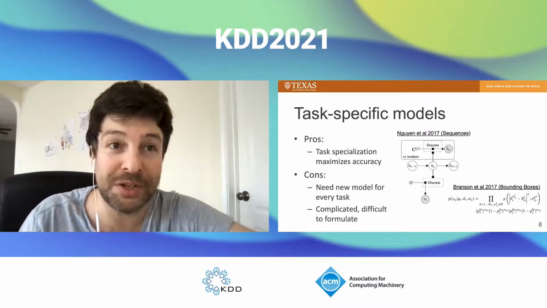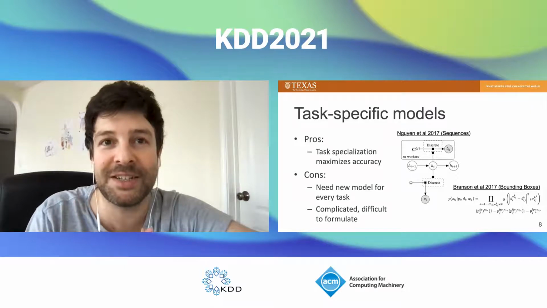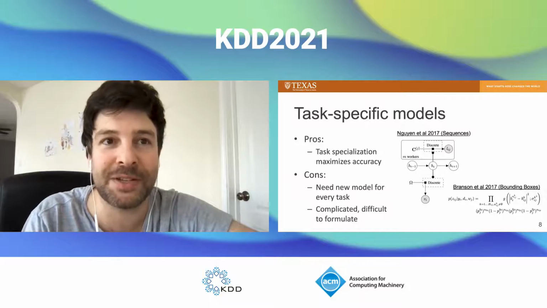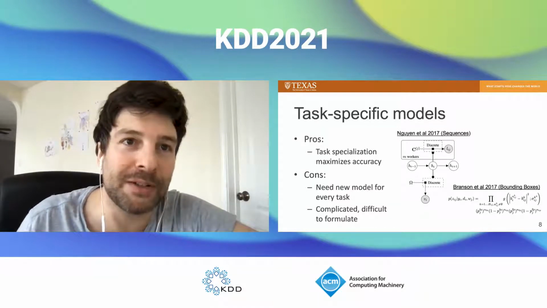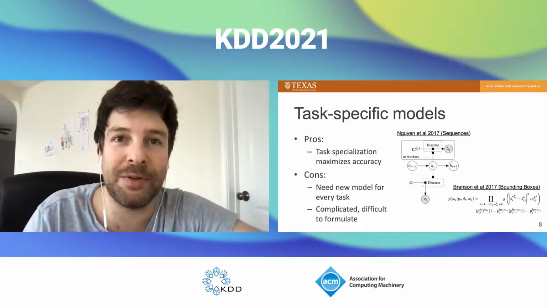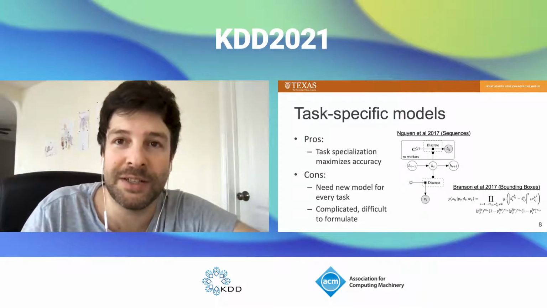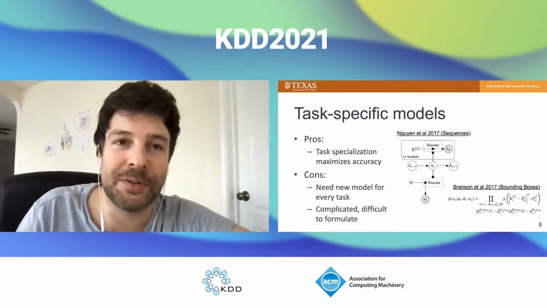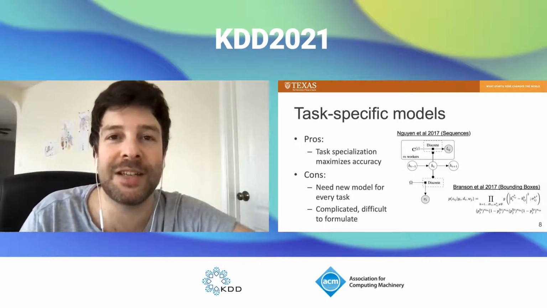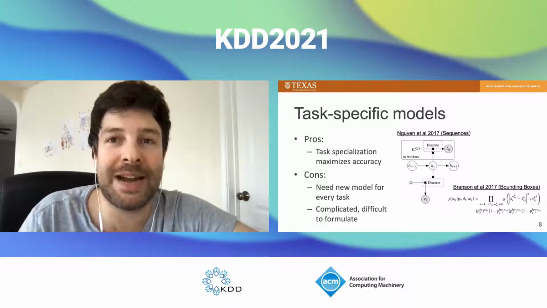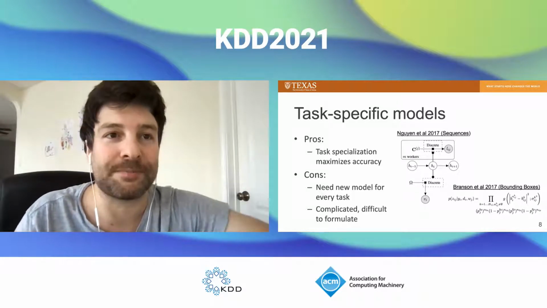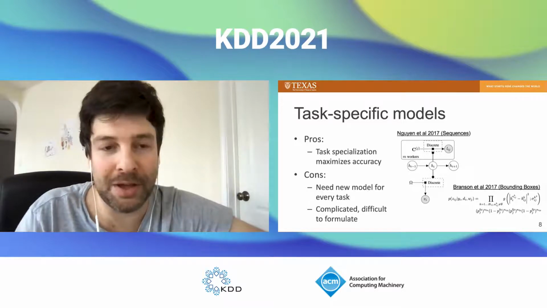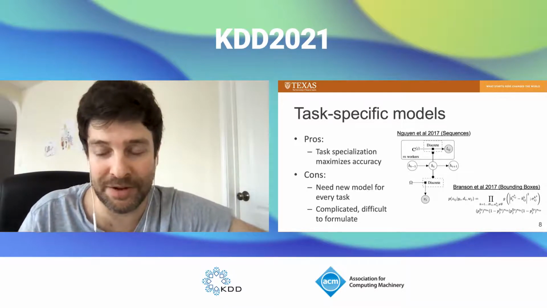For certain specific kinds of complex annotation data, though, there do exist some custom task-specific models. For example, models for text sequences have been developed by Nguyen et al. and for bounding boxes by Branson et al. in 2017. And these can be pretty useful for the specific tasks they are designed for, but they're a bit limited in their applicability to very different tasks. And so the main problem is the lack of generality. You have to come up with a new one of these custom models for every new task type.